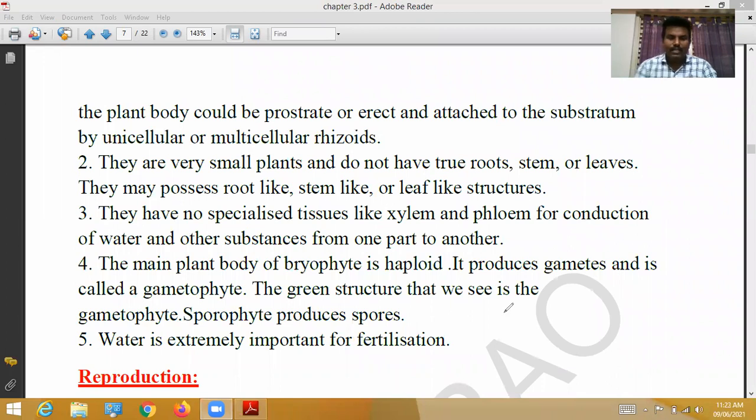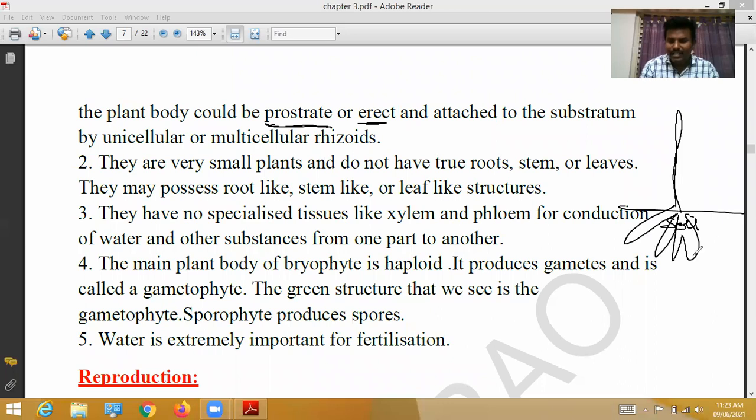The plant body could be prostrate or erect, and is attached to the substratum, which is nothing but soil, by unicellular or multicellular rhizoids. With the help of these, the plant is attached to the soil.